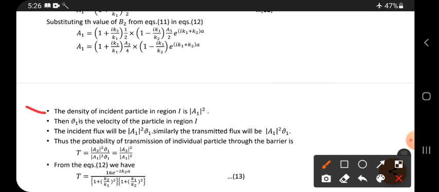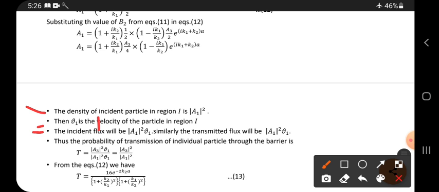Now see, the density of incident particles in region 1 is mod of a1 squared. Why do we take the mod? If you get negative terms, then we take it as a positive one. For getting a positive value we have to take the mod, and v1 is the velocity of the particle in region 1. The incident flux means how many particles are coming in the unit volume. That will be mod of a1 squared into v1. Their product is what we call flux.